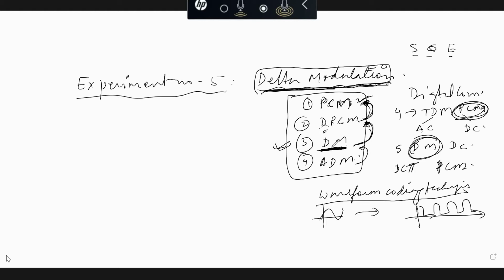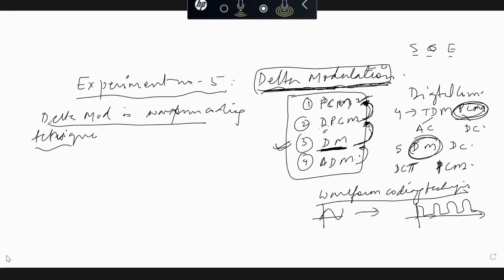Delta modulation is also a type of waveform coding technique, meaning it converts an analog input signal into a digital signal. The principle of delta modulation is slightly different from PCM, which we did in the last class.